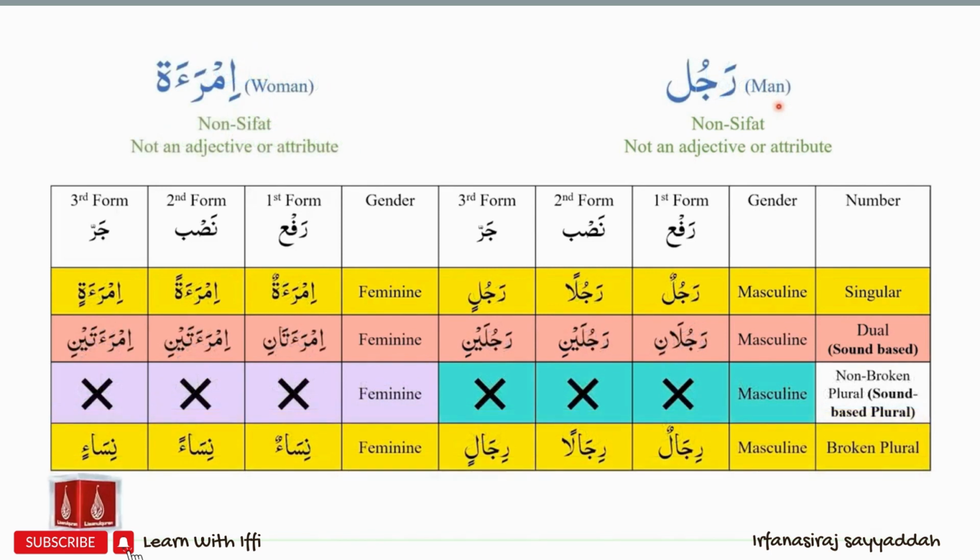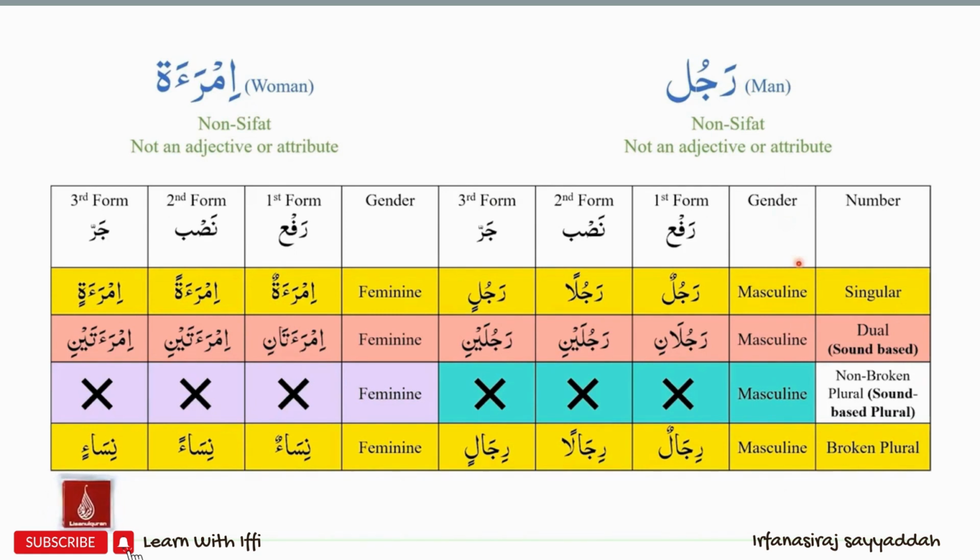Next we have the ism rajul. Rajul is not a sifat. It is not an adjective or an attribute. The opposite of rajul is imra'a. Imra'a means woman. Woman is also not a sifat. It is not an adjective or attribute. Because both rajul and imra'a are not sifat, we will not have non-broken plural versions for rajul or for imra'a. Rather, we will have broken plural forms for rajul and for imra'a.